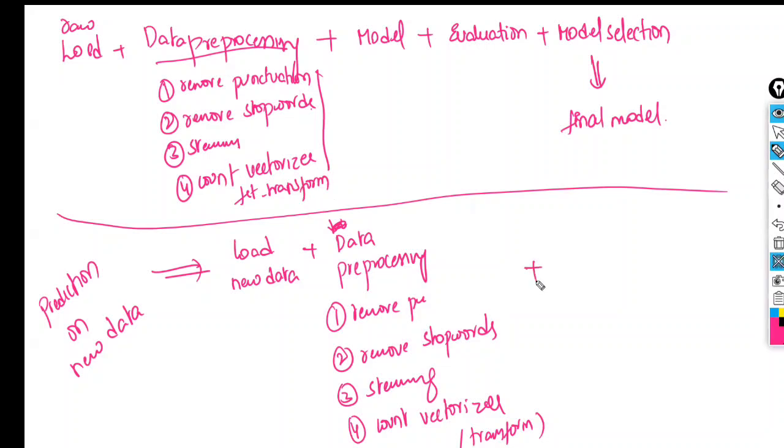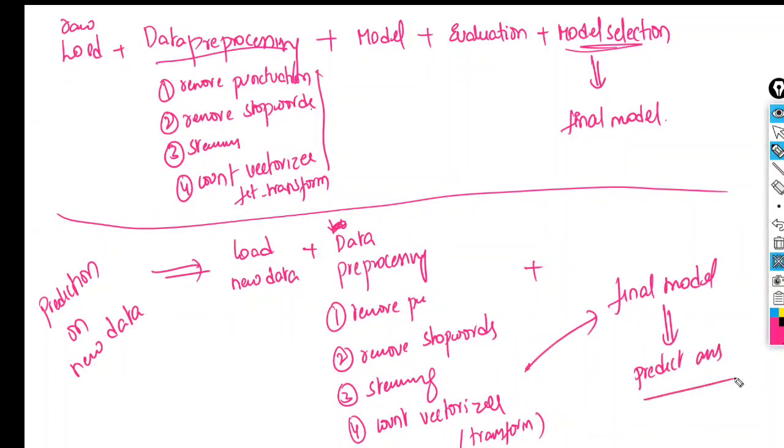Now, you have built the models, done the evaluation and identified which is the best model. This pre-processed data, you have to share directly to your final model and predict the answer. Not for every model, only the final model.